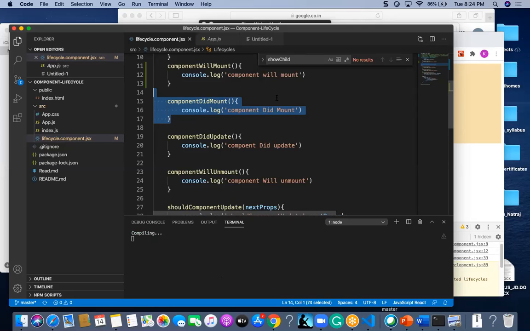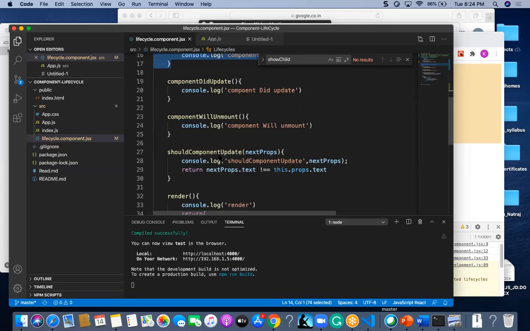After this, suppose you want to update the component. If you want to update that component, it will go and update that particular text. Suppose here I have given a text, so it will update the component. shouldComponentUpdate is one of the lifecycle methods which will update your component, and which will get the information about what is going to change.